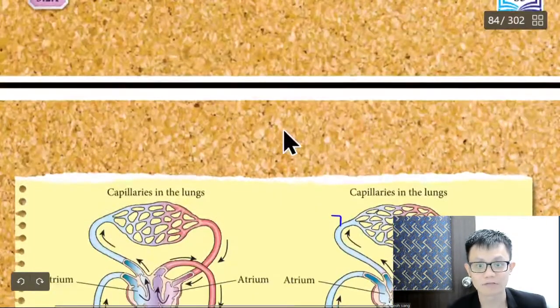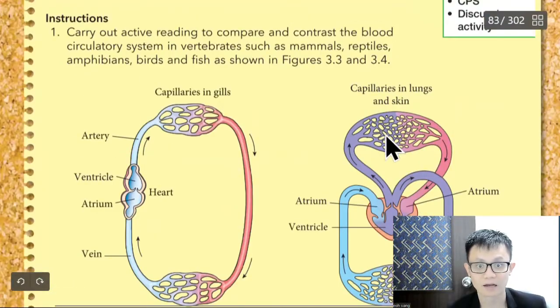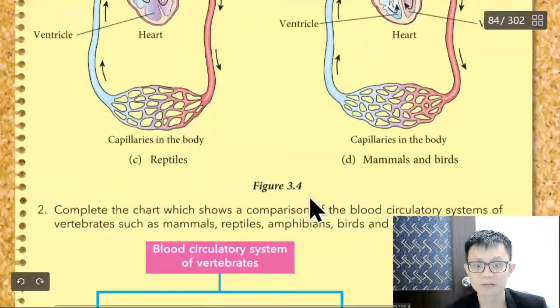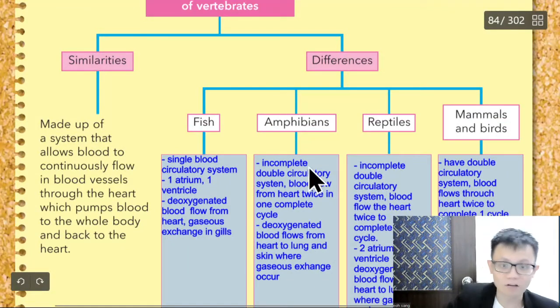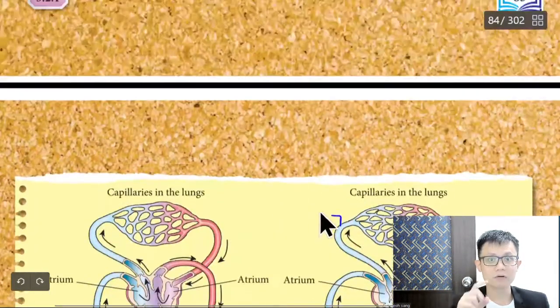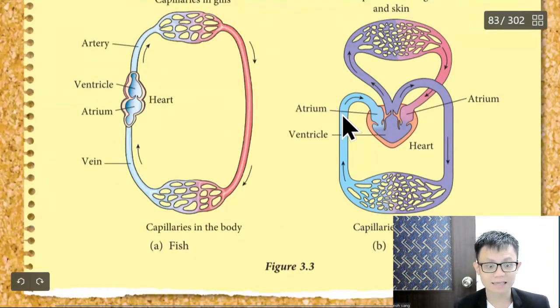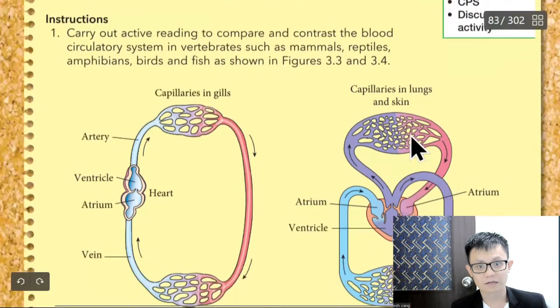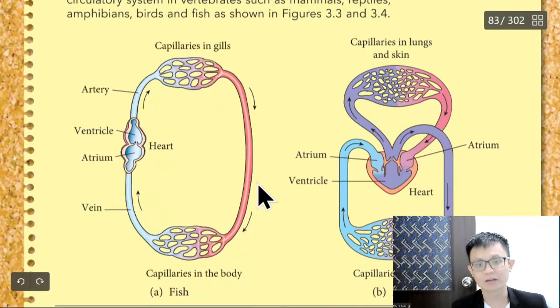Amphibian, we look at amphibian. Amphibians have an incomplete double circulatory system. Blood needs to flow to the heart twice to complete one cycle. Means it needs to go in 2 times. Let's say I put the blood here. Sorry, start from the heart. Start from the heart with oxygen.